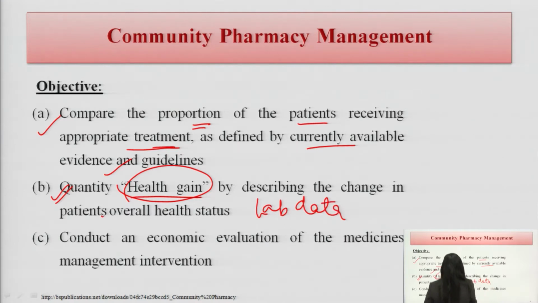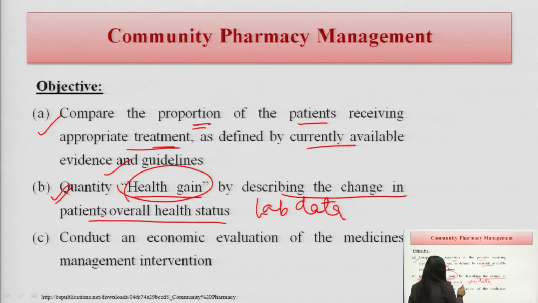So, quality health gain by describing the change in patient's overall health status. A patient can suffer from any disease, but if the patient is taking treatment for it, of course, it will be represented in the laboratory data. On that basis, we can see whether the treatment is really effective or not. So, that is point number 2.